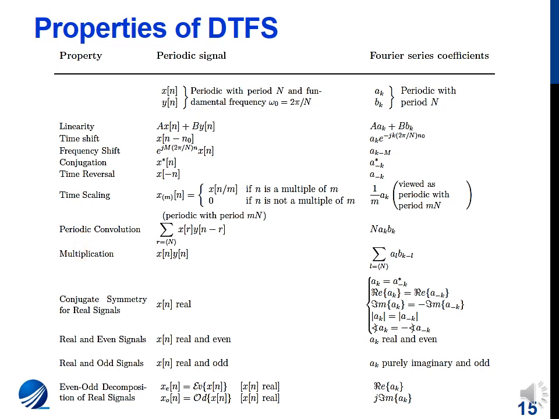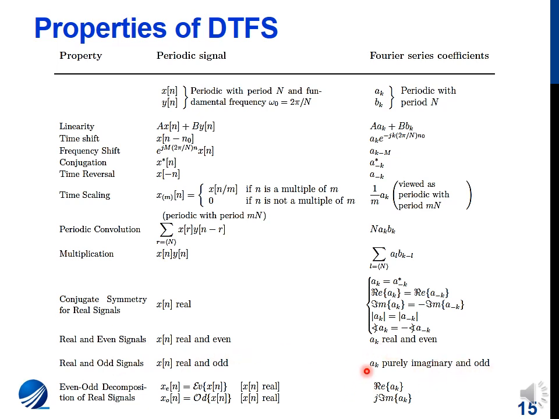Then we have the multiplication property, which says that if the signals are multiplied in the time domain, then their spectra are convolved in the frequency domain. Finally, the conjugate symmetry summary of the signals. If x of n is real, the magnitude is even symmetric and the phase is odd symmetric. For real and even signals, the coefficients are real and even. For real and odd signals, ak is purely imaginary and odd.